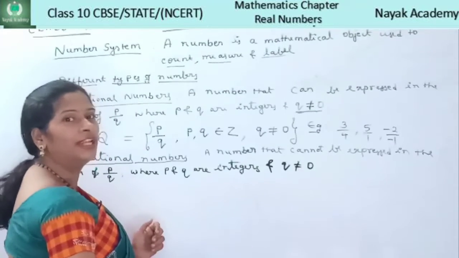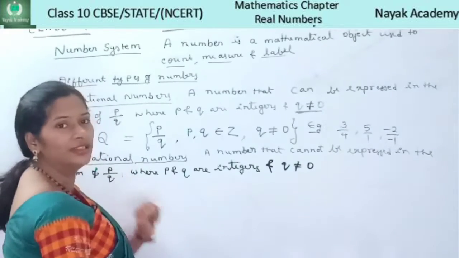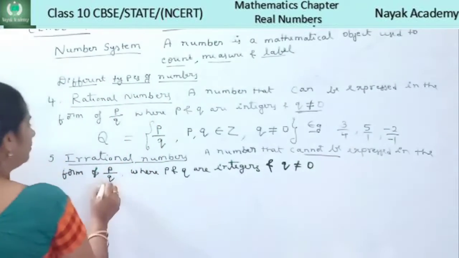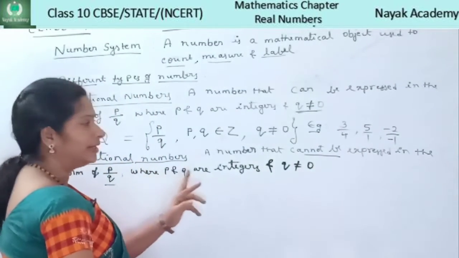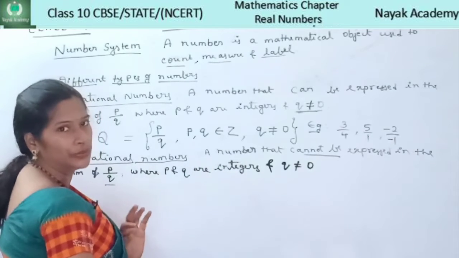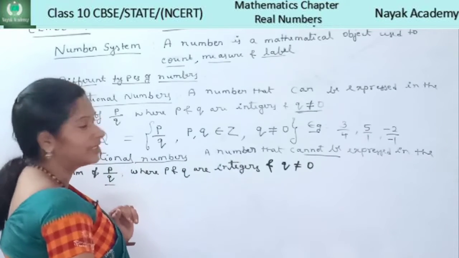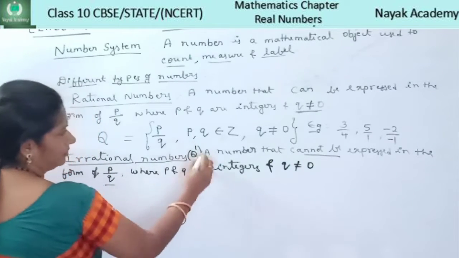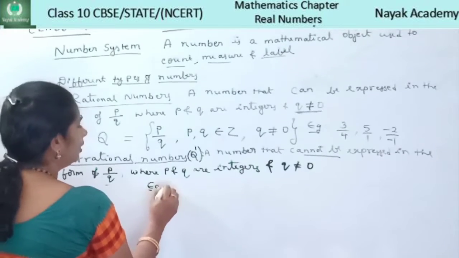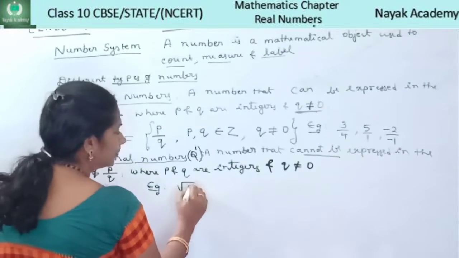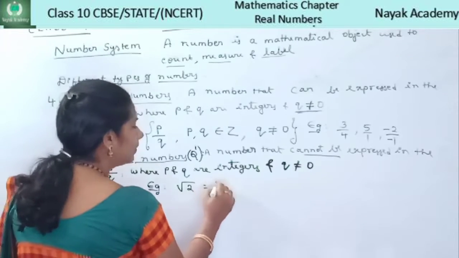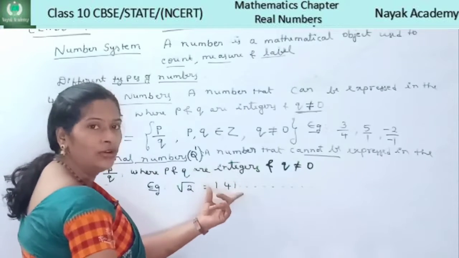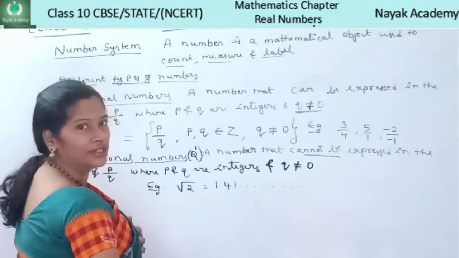Now let us learn the fifth type of numbers, that is irrational numbers. A number that cannot be expressed in the form p by q, where p and q are integers and q should not be equal to 0, is called an irrational number. Irrational numbers are denoted by the symbol capital Q dash. Let me give an example for irrational numbers. Root 2. What is the value of root 2? It is 1.414, and it will continue like that, children. Non-terminating, non-recurring numbers are called irrational numbers.